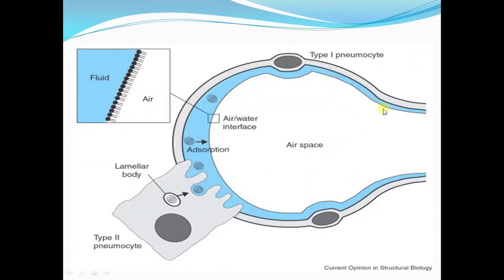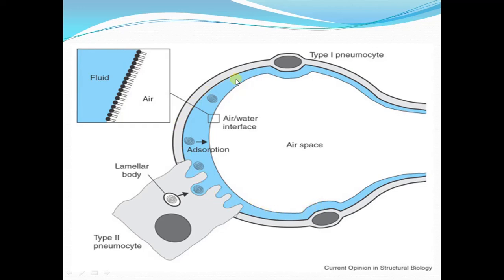Now this is the diagram of an alveolus. This is the epithelium of the alveolus, in which we can see two types of cells are present. We have already discussed in the first lecture: type 1 pneumocytes, or type 1 alveolar epithelial cells, and type 2 pneumocytes, or type 2 alveolar epithelial cells. This is the fluid which is lining the inner surface of the alveoli.